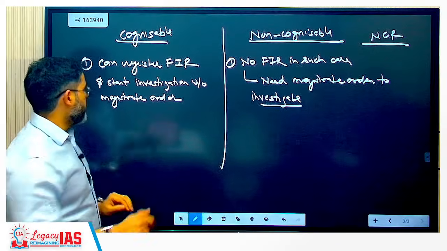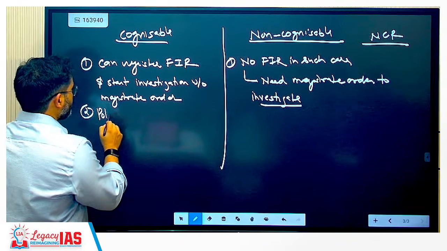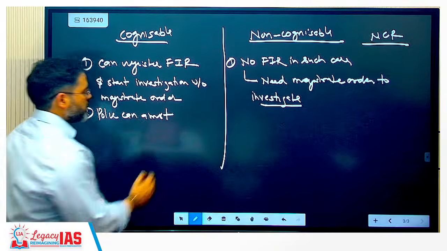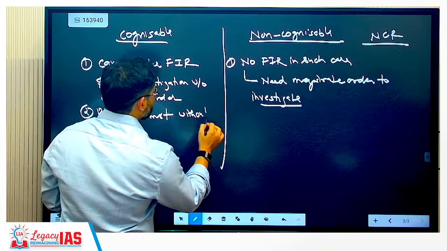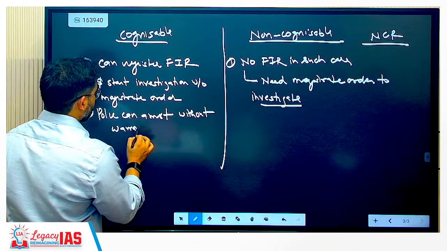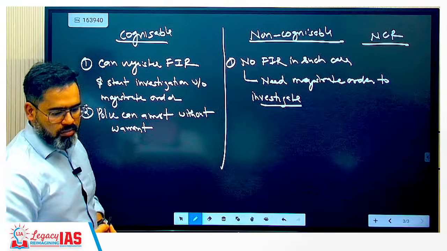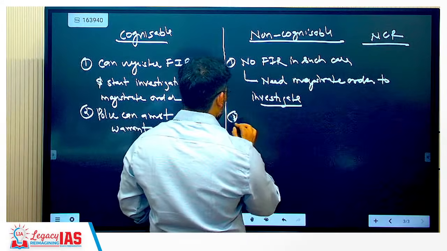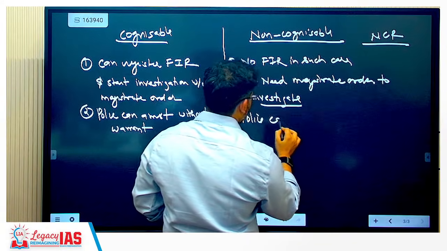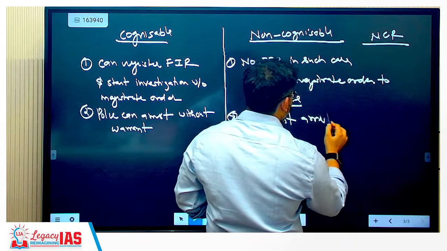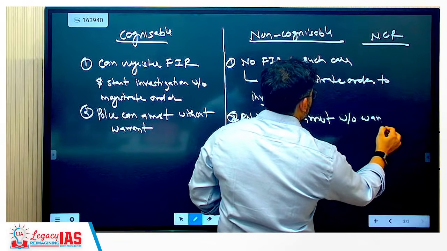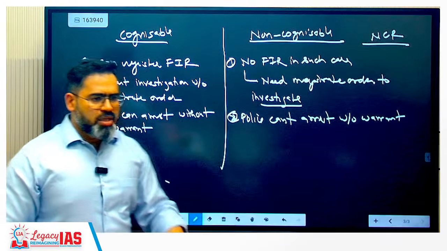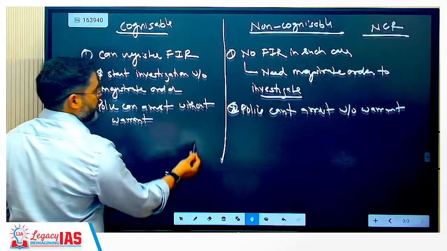Correct? So here police can arrest without warrant. One thing. Here police cannot arrest without warrant. Warrant should be there, then only. So this will usually be a serious offense actually.